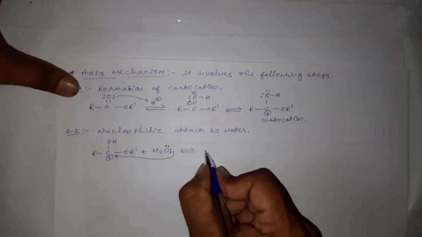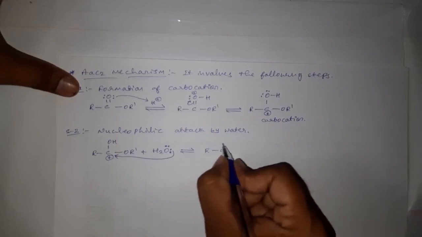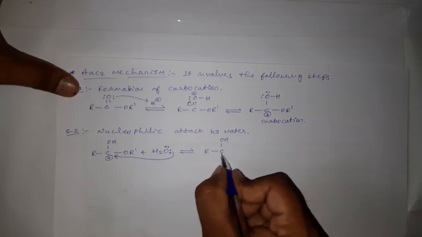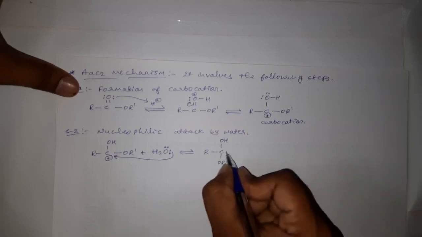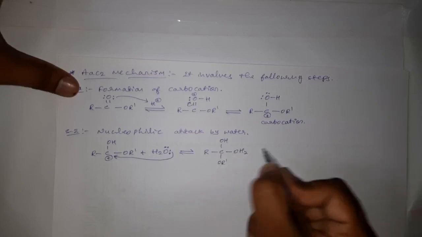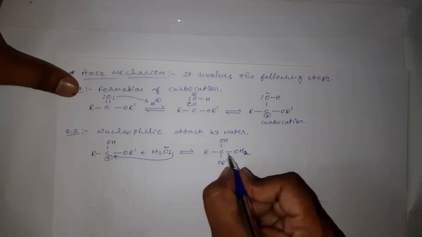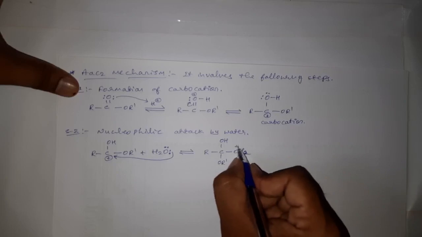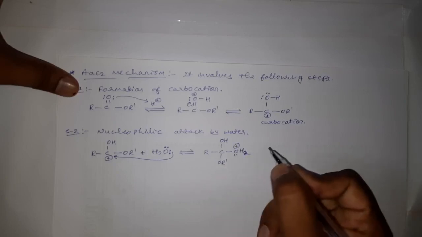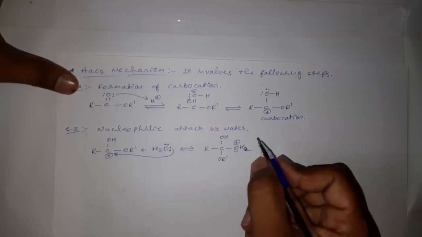We can write R C OH, OR dash, OH2. Now this oxygen has two bonds to two hydrogens and another bond. Three bonds are there, therefore it becomes unstable with a single electron pair.